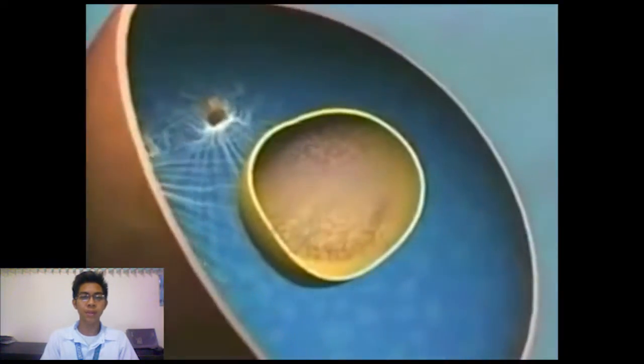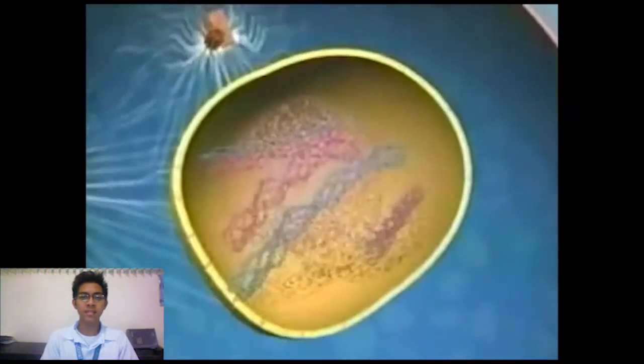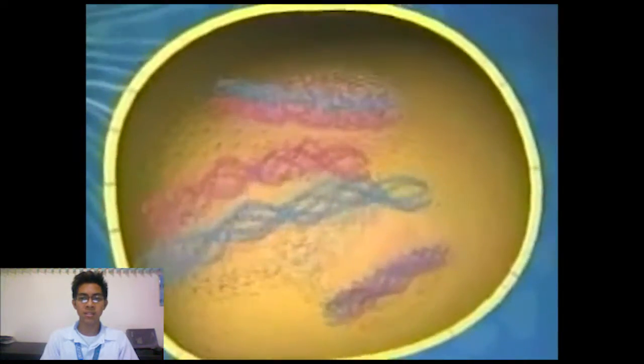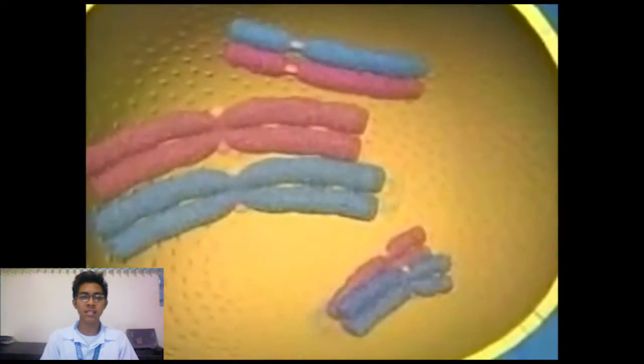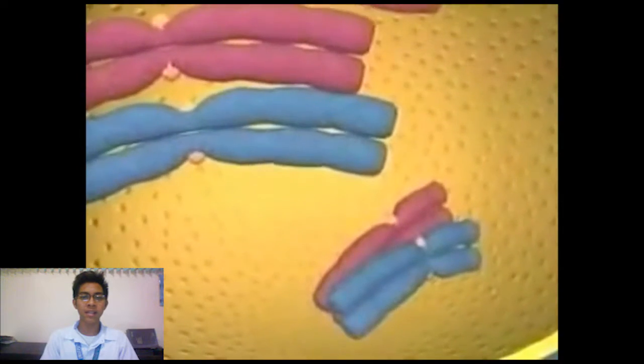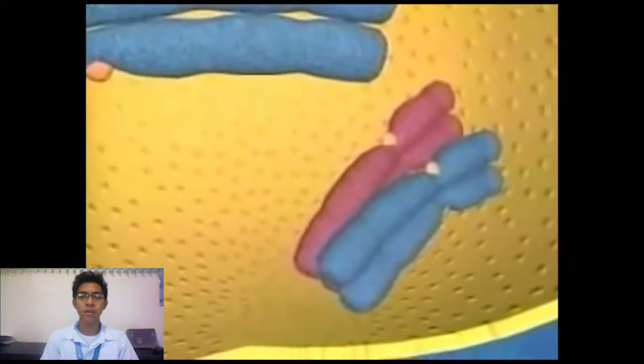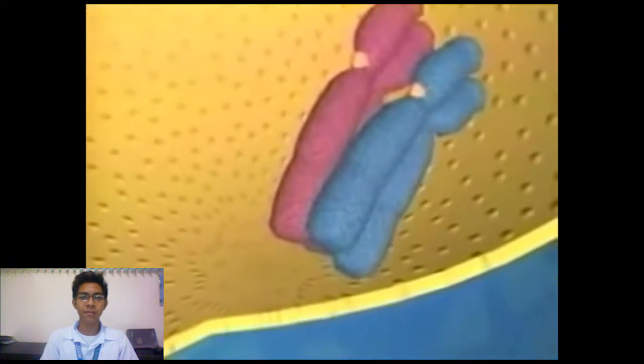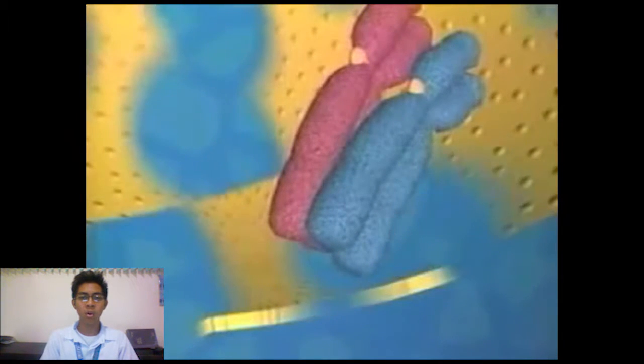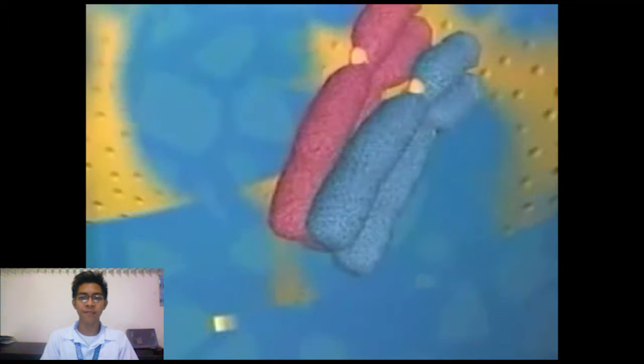Now, let's focus on meiosis. The cell prepares just as it does for mitosis. The chromosomes condense. Each chromosome finds its homologous counterpart, one from the mother and one from the father, that holds equivalent genetic information.